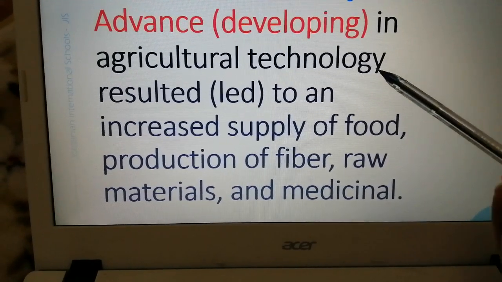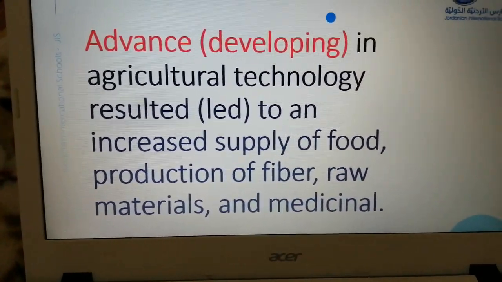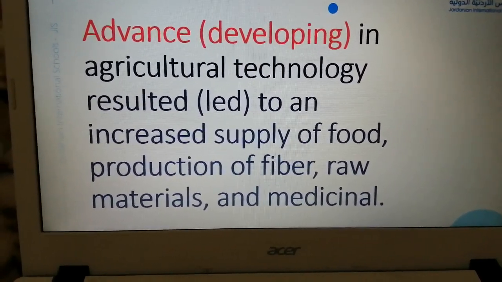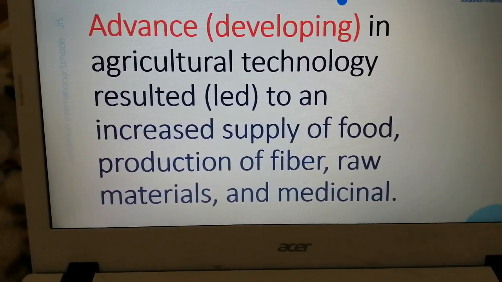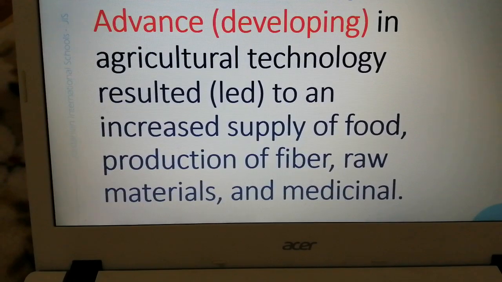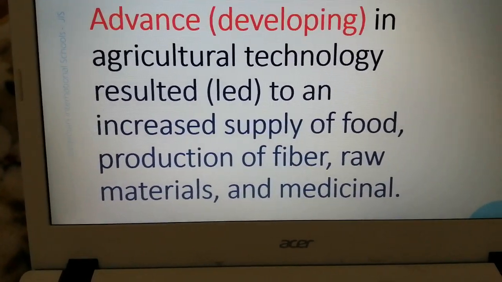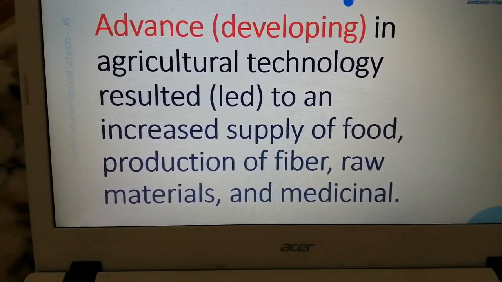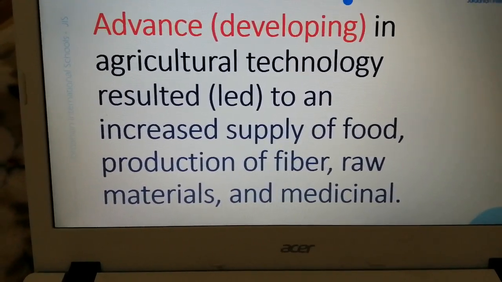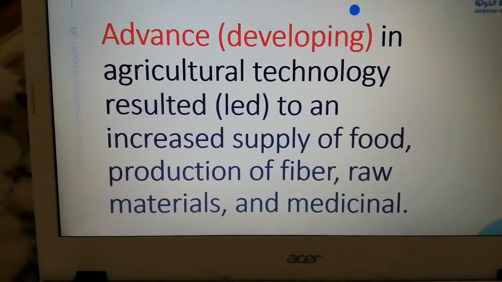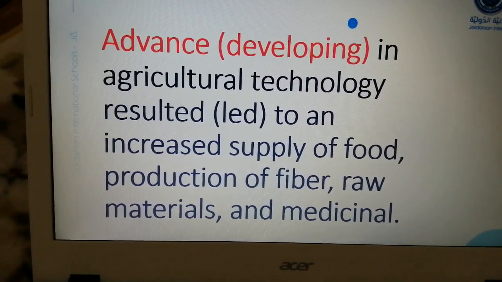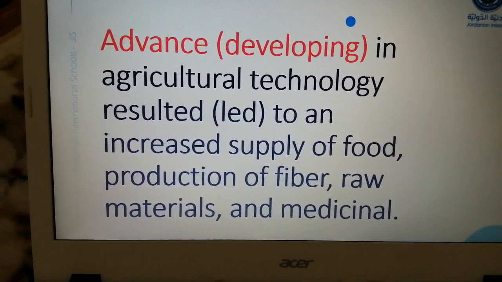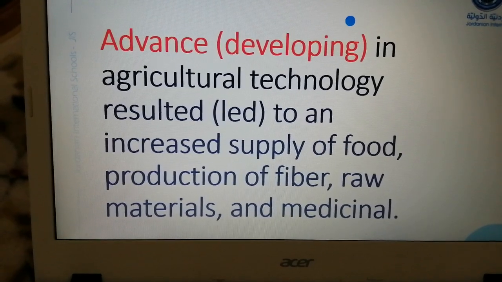So using technology in agriculture or in planting in our farms, it will make the work easier, faster, and it will increase the production of our farm. Let's say the production of the raw materials, the production of food, the fruits, vegetables, and so on. So using technology, advanced technology, good technology is important in agriculture. It has good results, okay?